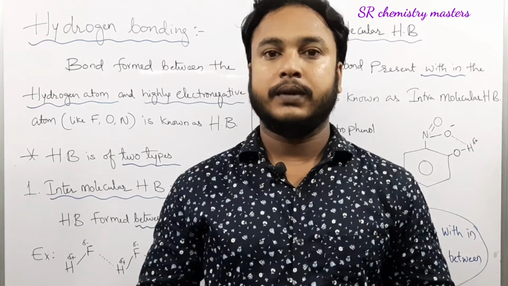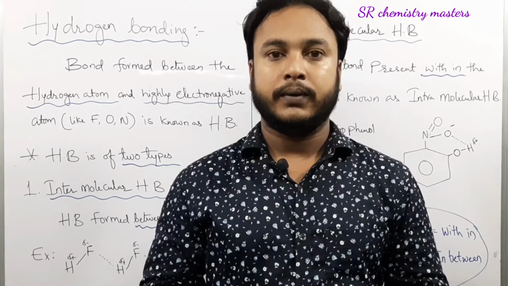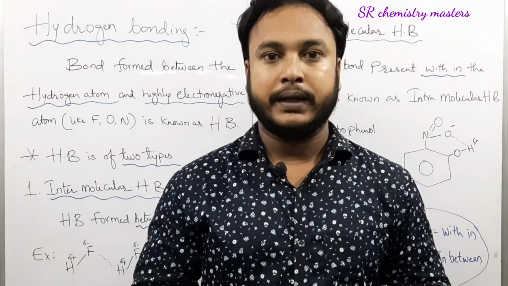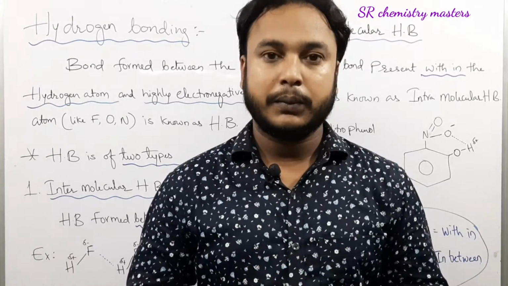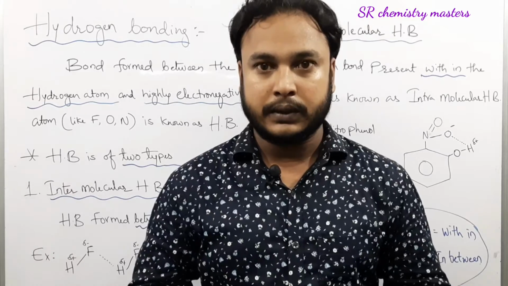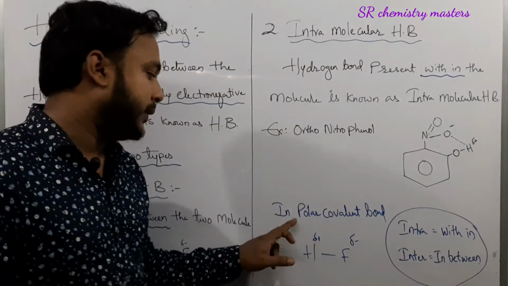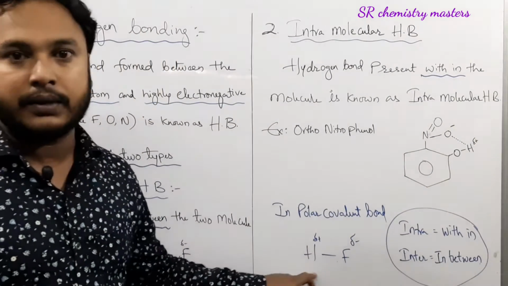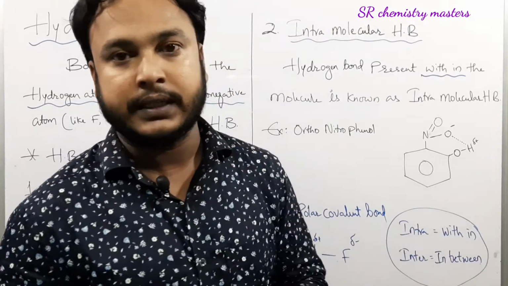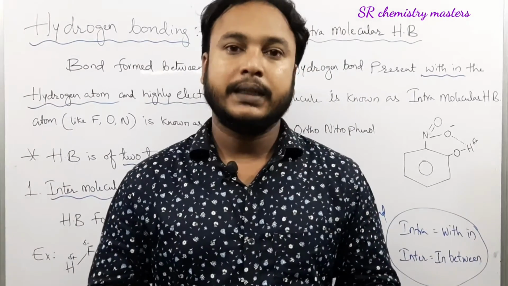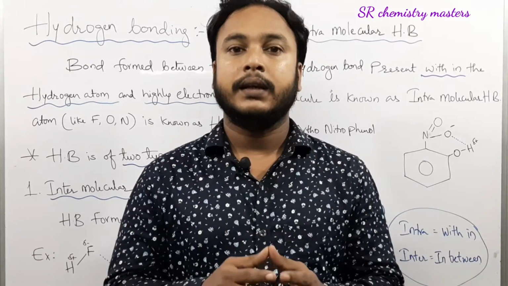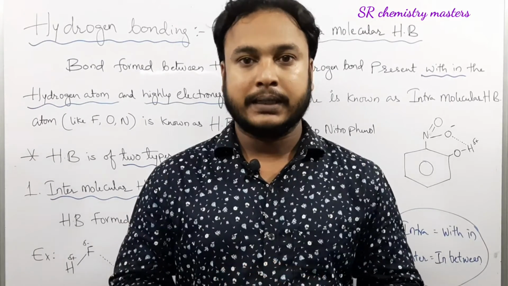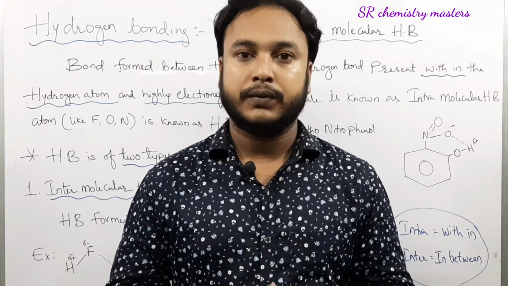of electron towards itself. In a covalent compound where a bond is existing between the hydrogen atom and highly electronegative atom, there is a possibility that covalent bond can be converted into polar covalent bond. As you know, the polar covalent bond is the bond formed between the two atoms because of unequal sharing of electron. If unequal sharing of electron takes place between the atoms in which the covalent bond is present, then partial positive and partial negative charge is obtained on the atoms, and that results in the formation of a polar covalent